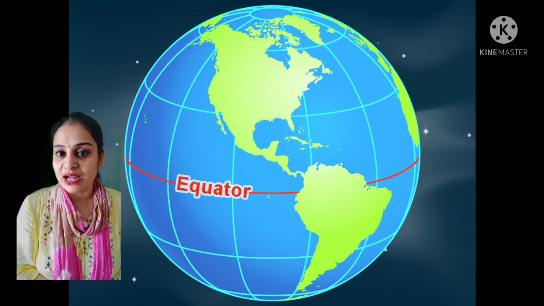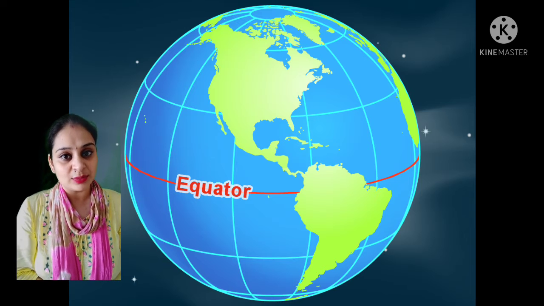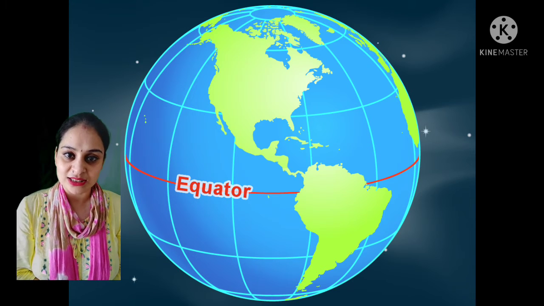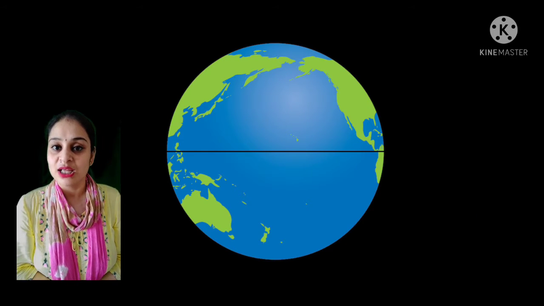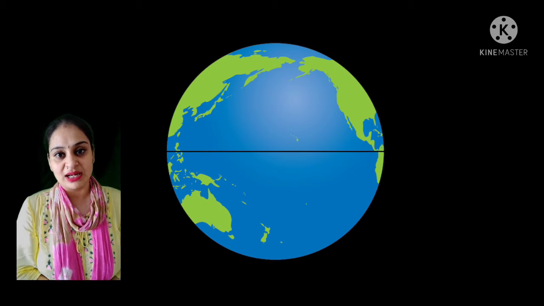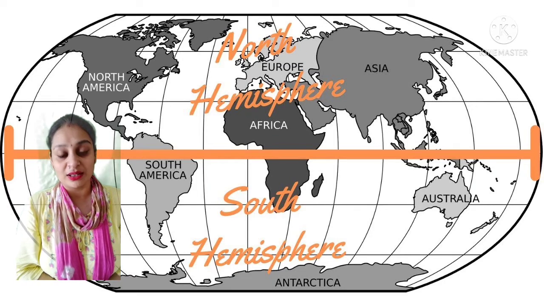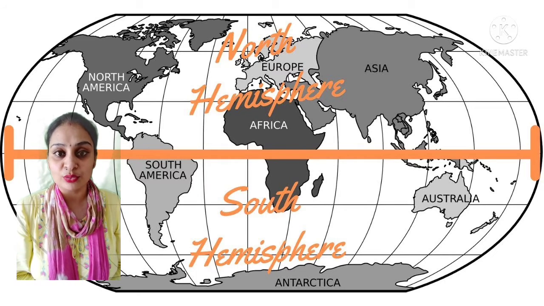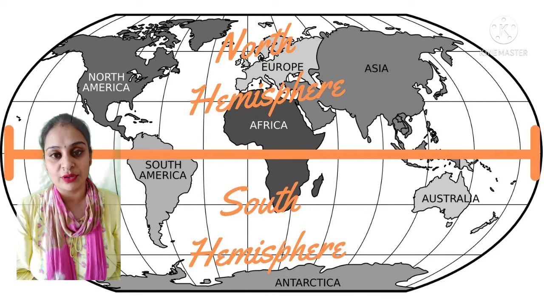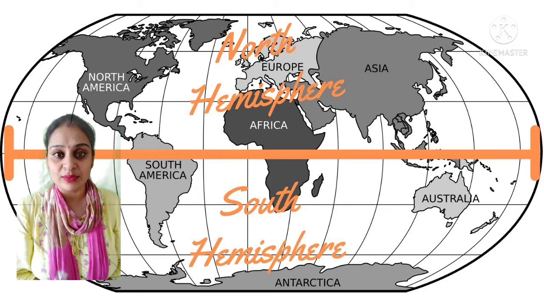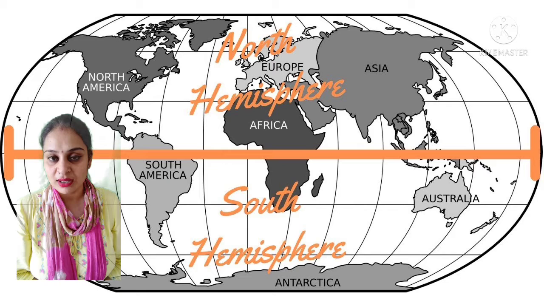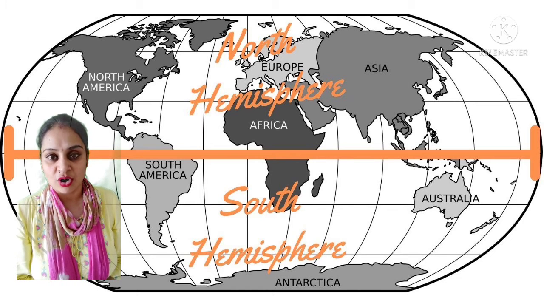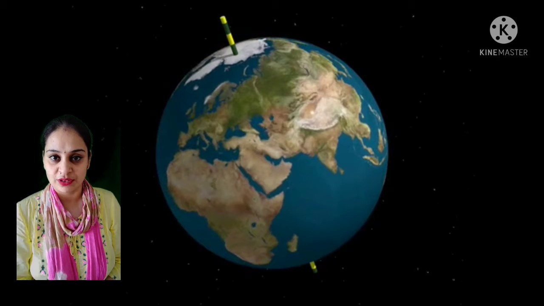If a line is drawn at equal distance from the North Pole and South Pole, this imaginary line is called the equator. This imaginary line, known as the equator, divides the earth into two equal halves, or we can say two equal spheres. The upper sphere is called the northern hemisphere and the lower sphere is called the southern hemisphere.